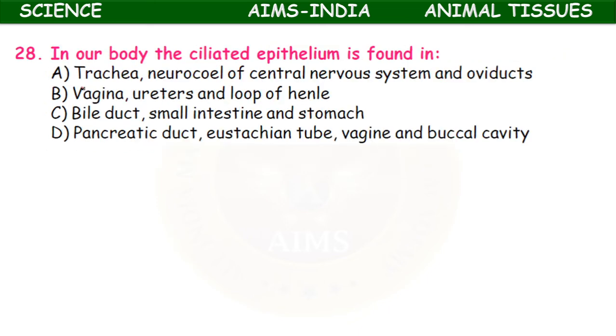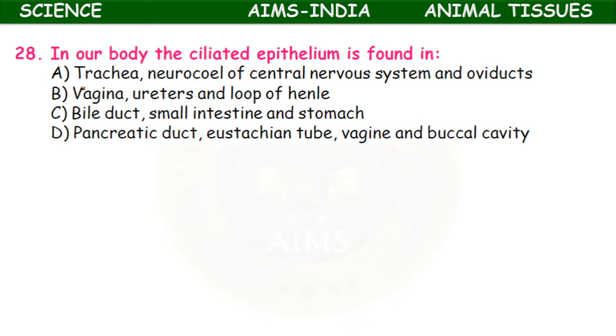In our body, the ciliated epithelium is found in trachea, neurocoel of central nervous system and oviducts, vagina, uterus, ureters, and the loop of Henle. Loop of Henle is a part of nephron. Okay, bile duct, small intestine, stomach, pancreatic duct, Eustachian tube. Eustachian tube is present in the middle ear. Then vagina and buccal cavity.